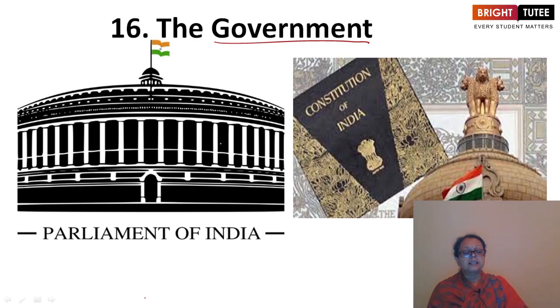Under this heading, we will discuss the different organs of the government. This way, this entire chapter has been divided into subtopics. Each and every topic is very interesting because it is related to our day-to-day life. So let's begin with the chapter.